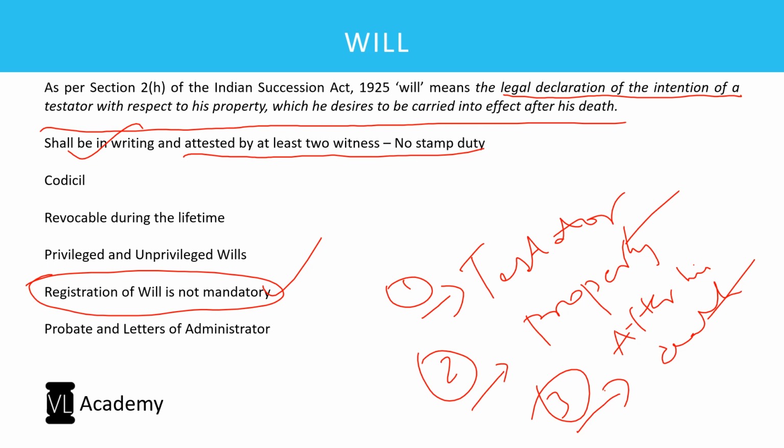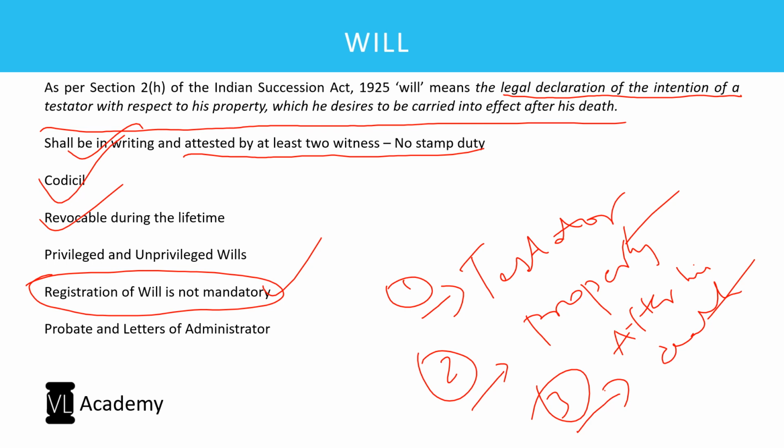So what is a codicil? When you make a will, but you want to amend it, such an amendment or alteration is called a codicil, right? And remember, a will made by a person can be revoked at any time during my lifetime. So if I make a will, I can revoke it at any time before I die. And the last will made before I die, the latest, which is closest to my date of death, will be the will which shall be valid. Even if I make 1,000 wills, the 1,000th will made at the latest time before I die is the will which will be valid.